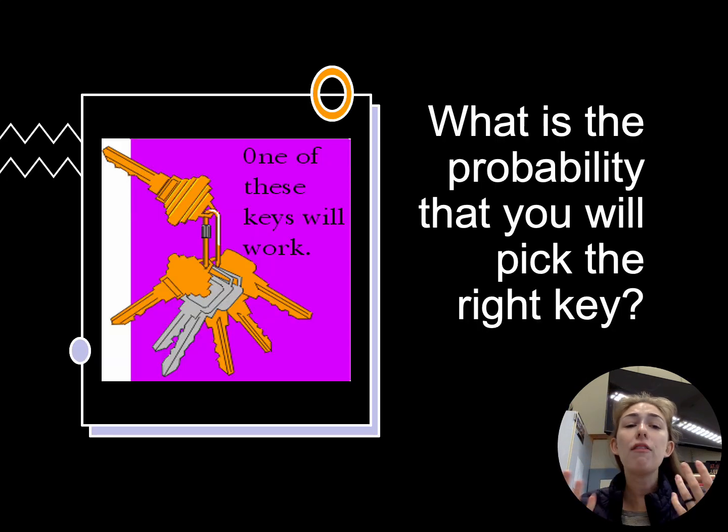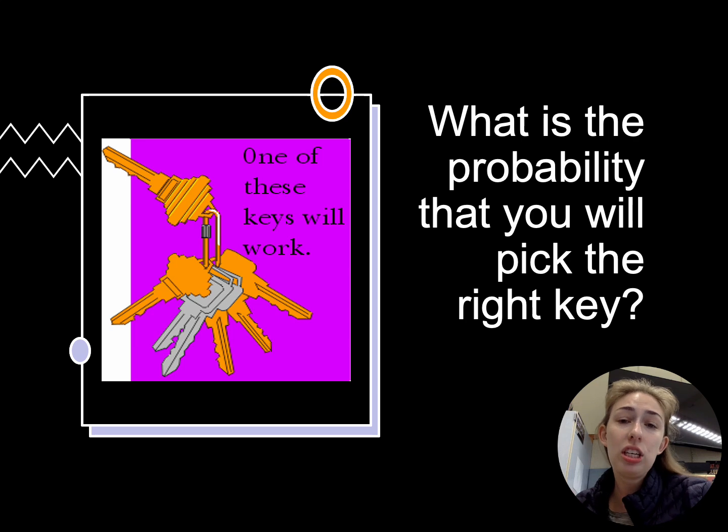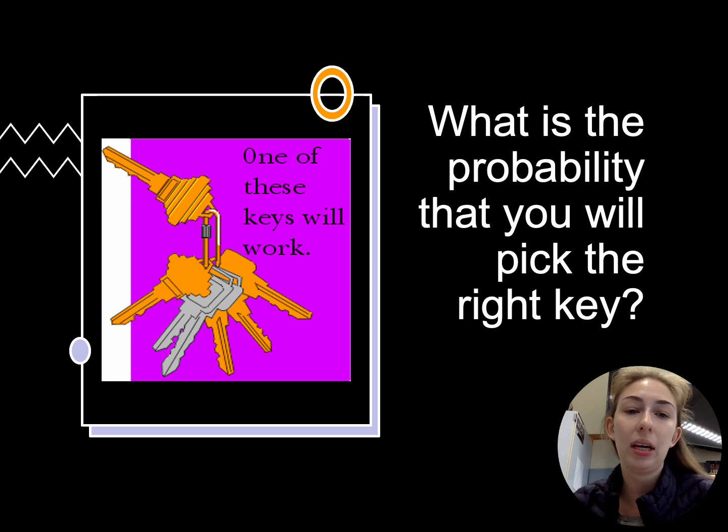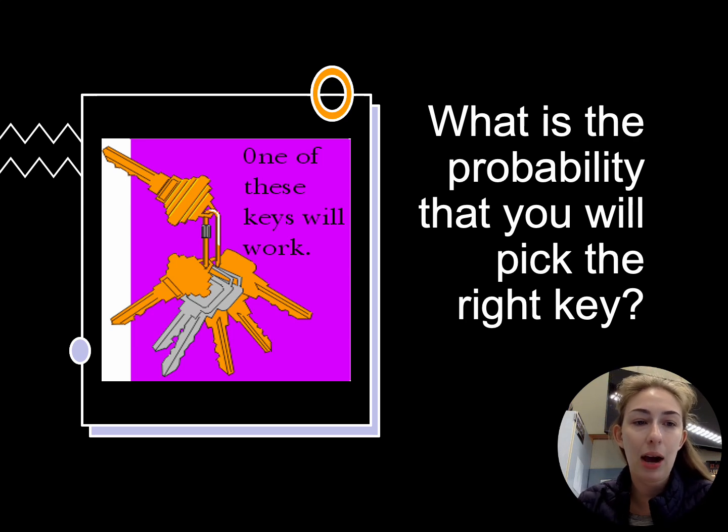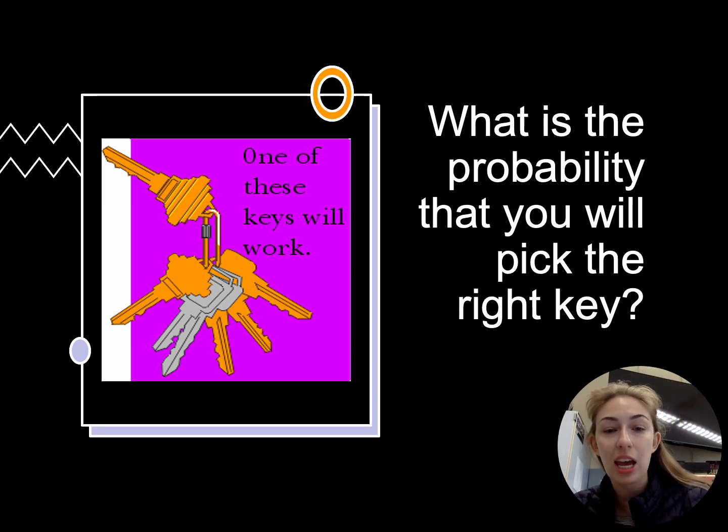Now, if I have this giant old keychain, what is the probability you will pick the right key, right? If we count how many keys there are 7. How many of them is the correct answer? 1. Okay, so it would be 1 out of 7. And you could also convert that into that, instead of a fraction, a percentage.